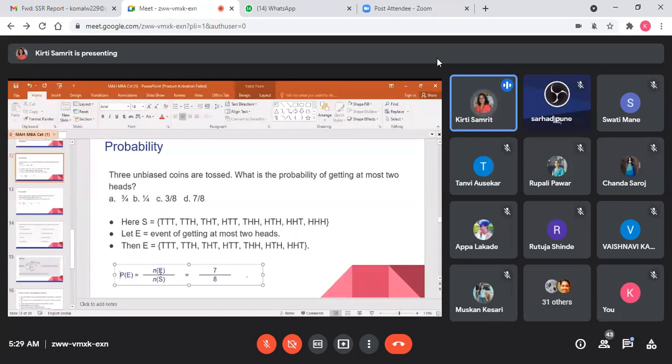नहीं हो सकता क्योंकि उन्होंने at most बोला है. Maximum 2 heads can be there. At least नहीं बोला है. So only here, what are the combination? What is the probability of getting at most 2 heads? So the event is of getting at most 2 heads. Fine. So here